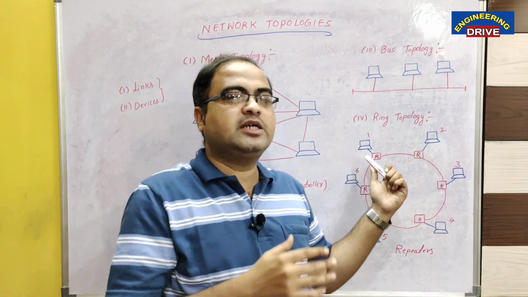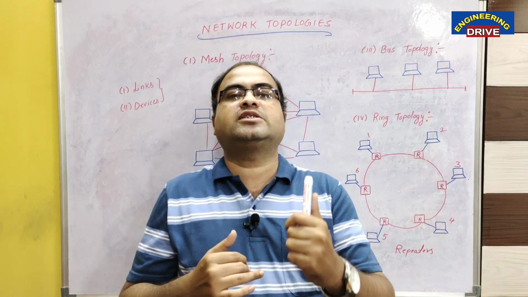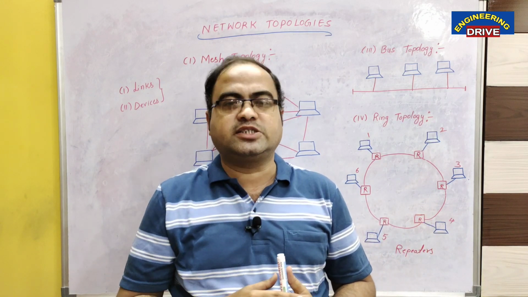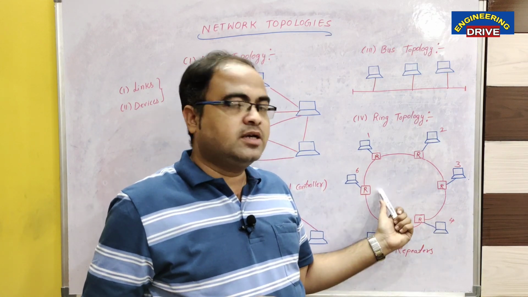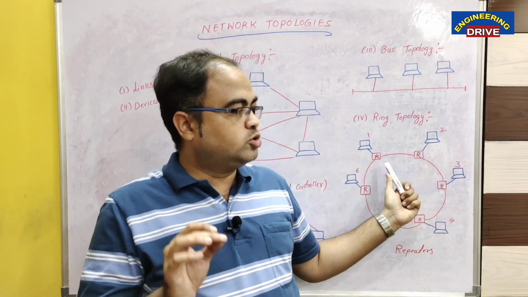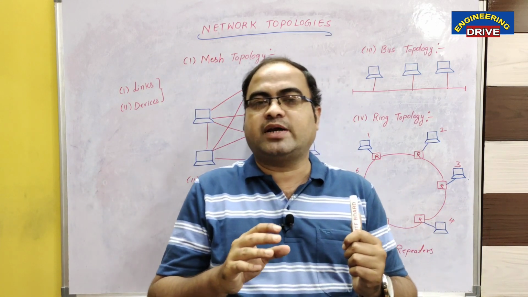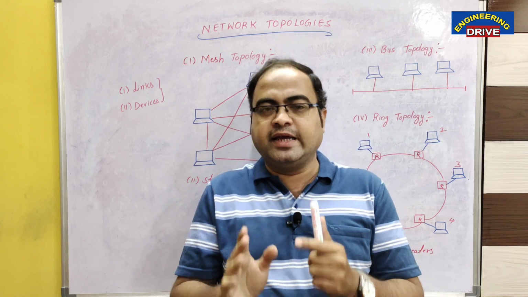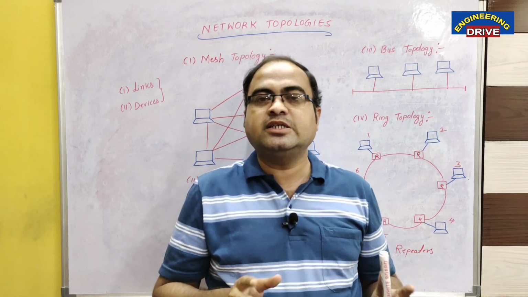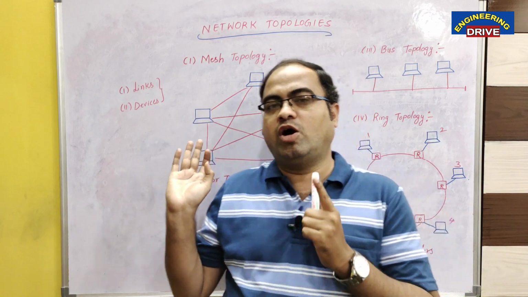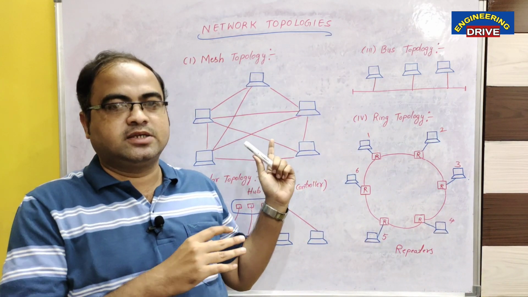Here also the repeater is doing the same work. It is taking that particular data and transmitting it to the required destination through longer distances. That's why we are calling these devices repeaters. So dear students, in ring topology, the data will be transmitted across the entire ring until it reaches the correct destination. This is how a network is organized by using links as well as devices.